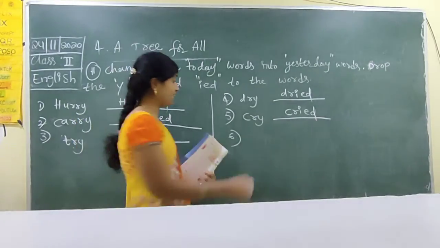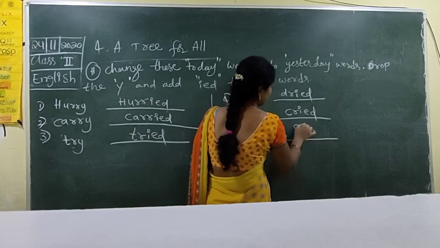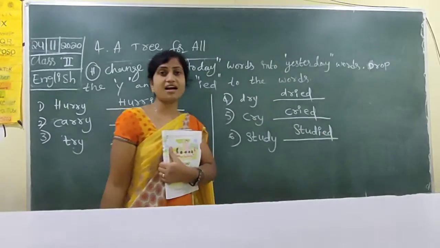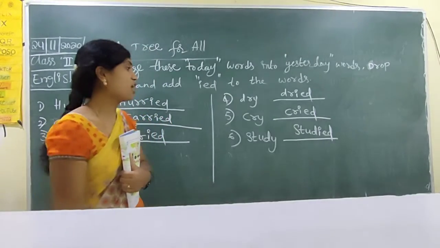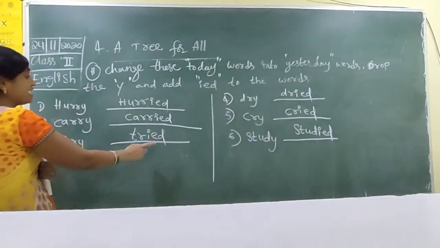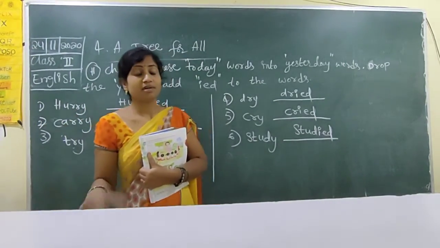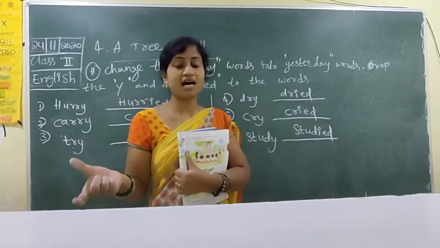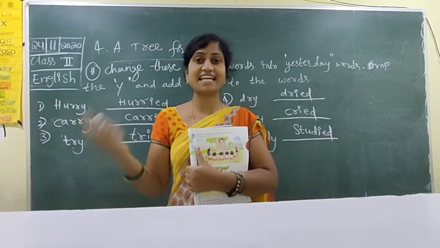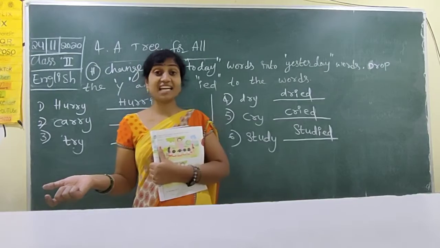Next, study. Studied. Instead of Y, you have to write IED. Hurried, carried, tried, dried, cried, studied. So present tense words turn into past words. Hurry, hurried, carry, carried, study, studied. Cry, cried, like that.